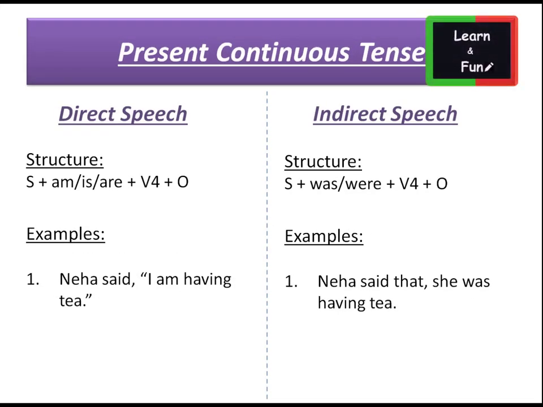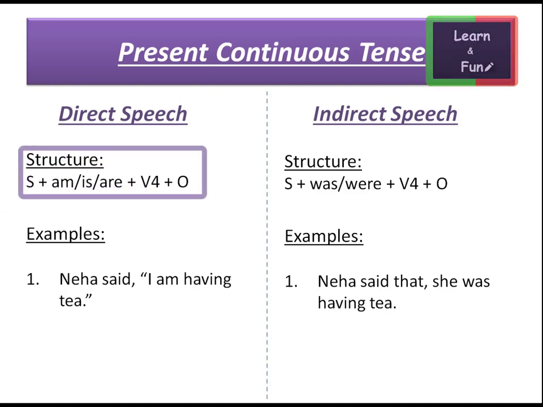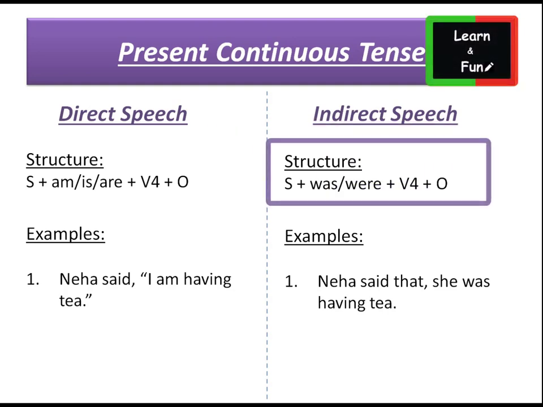The structure for present continuous tense in direct speech is subject plus am, is or are plus verb fourth form plus object. The structure for present continuous tense is changed to past continuous tense. So the structure for indirect speech is subject plus was or were plus verb fourth form plus object.